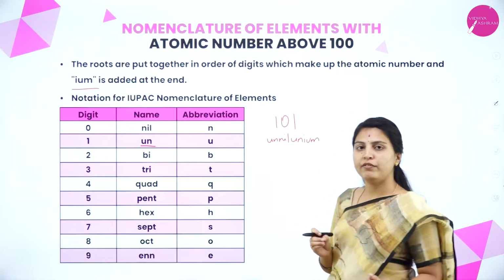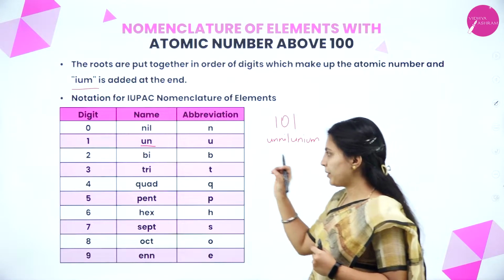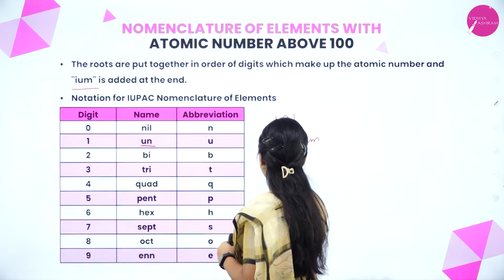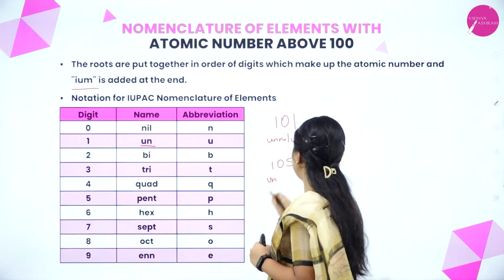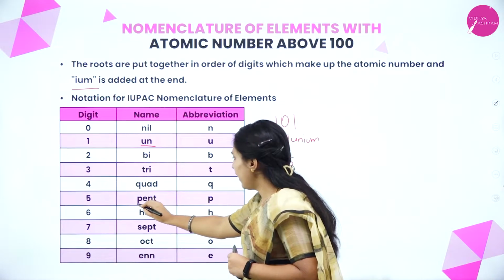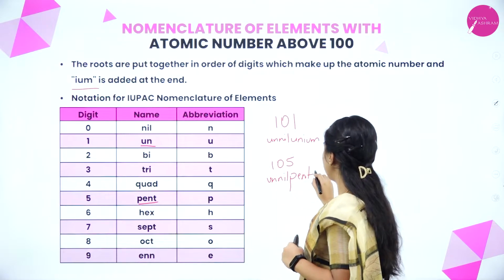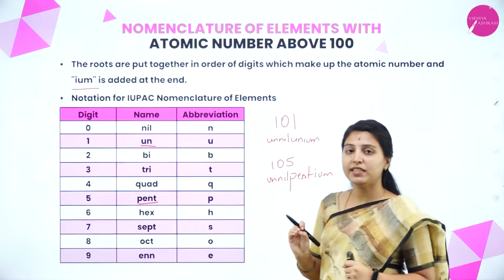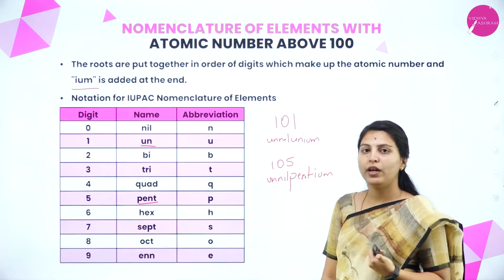Like this, we have to write or specify the name with the atomic number. If we take 105, same thing: for 1, un; 0, nil; for 5, pent; then ium. Like this, we give the notation for the elements with atomic number above 100.